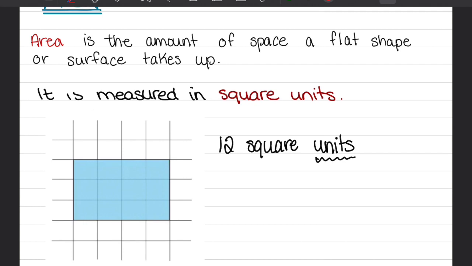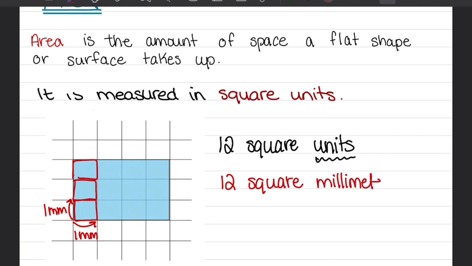So let's say, for example, the distance from here to here is 1 millimeter. Okay, that means the distance from here to here is also 1 millimeter because they're the same size. So this here is 1 square millimeter. This is another square millimeter. That's another square millimeter. So I'll have 12 square millimeters. Now in short, I can write 12 millimeters with a 2 on top. That 2 represents a square. Okay? And it also represents the fact that this is two-dimensional. It has length and width, right?